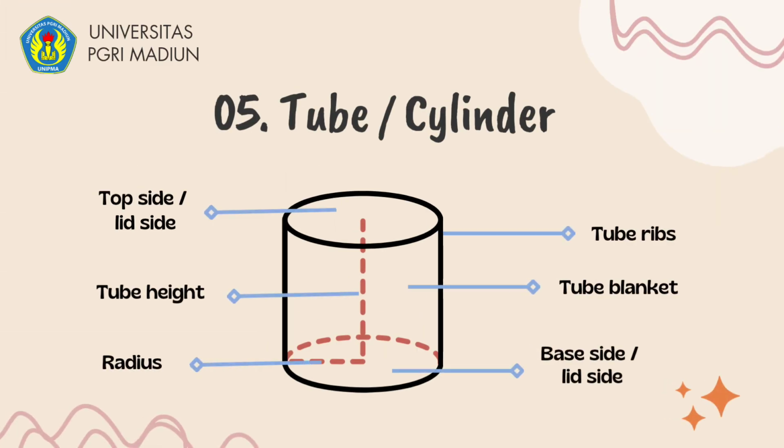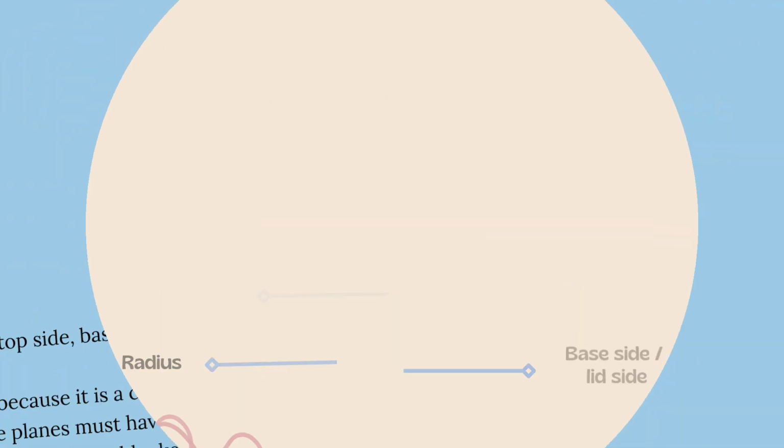5. The tube. This tube has a top and a bottom in the form of the same circle. It has a simple closed surface whose boundaries are also part of the tube. The base is a circle. A tube shape is seen as a special prism with a circular base.